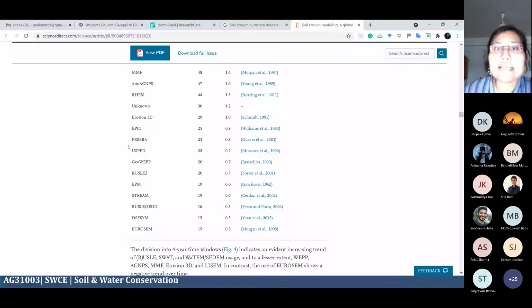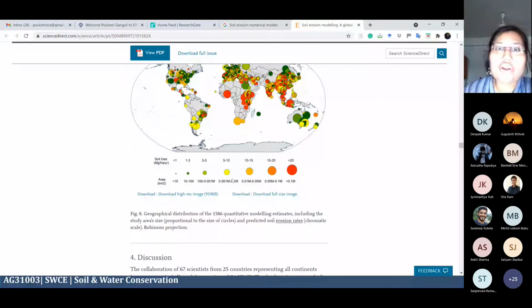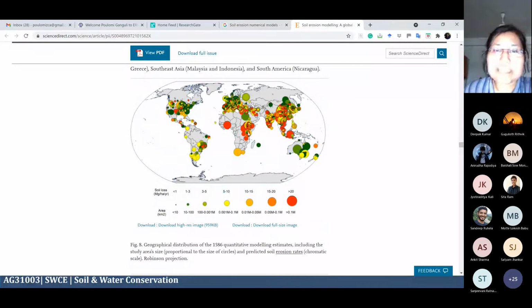Different techniques have been used, and based upon this they have estimated the soil loss or the erosion processes. You can see in the Indian region there is a lot of this. Here the soil loss amount has been shown. You can see the largest source of erosion is mostly in the Asian part, right? And in Europe and North America, it is generally less, but in some discrete locations, like in the Midwestern or Pacific Northwest, or in Eastern Europe, the erosion processes are large.